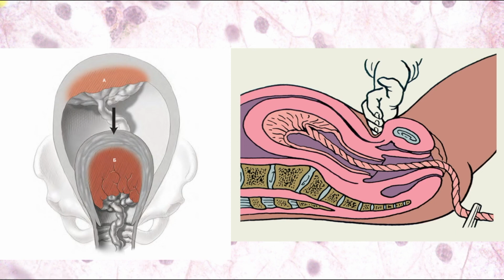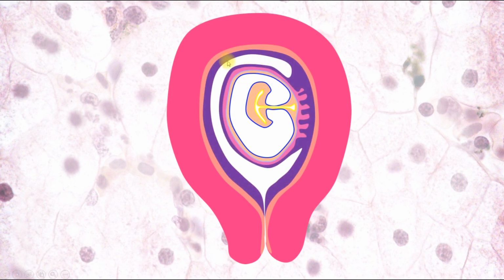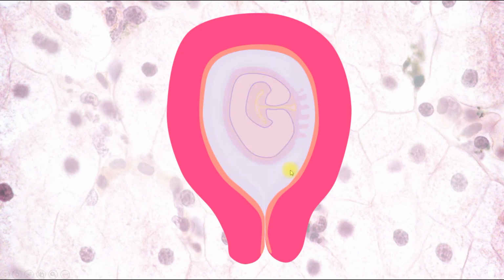And after this removal, here we can see after birth of the embryo, the entire decidua will be removed from uterus, and only the basal layer of endometrium remains. So the situation is like the process during menstruation, when the changed functional layer is removed each month.